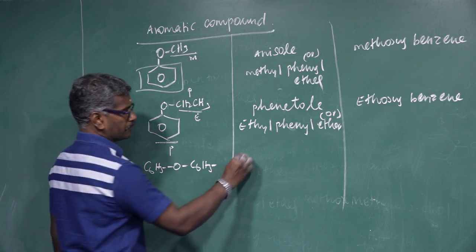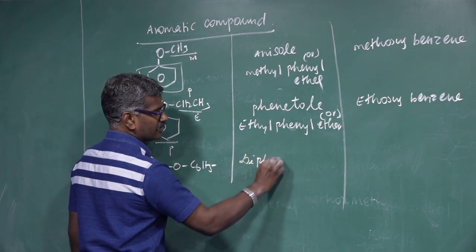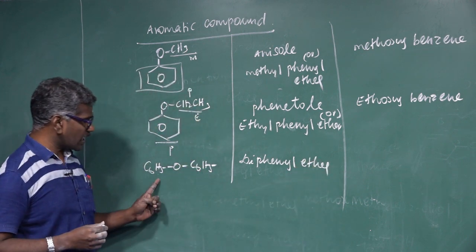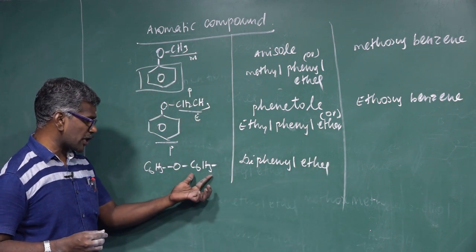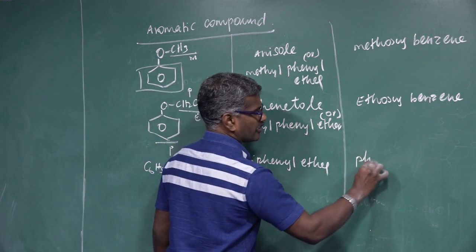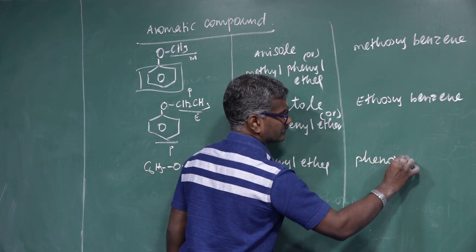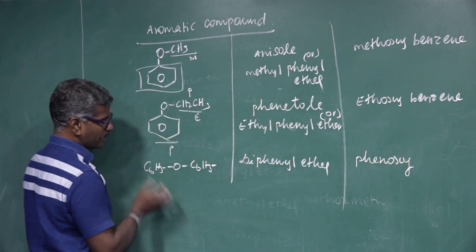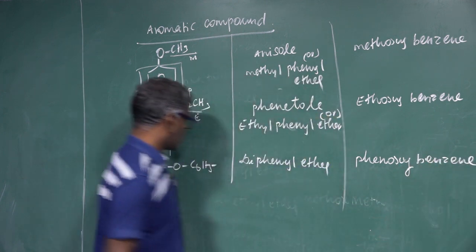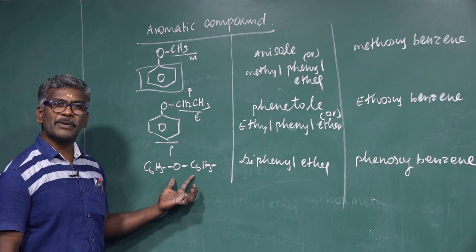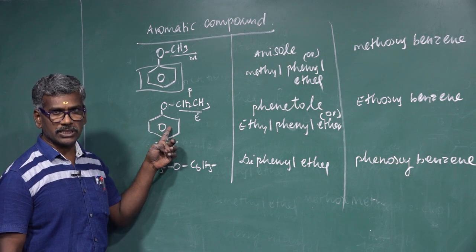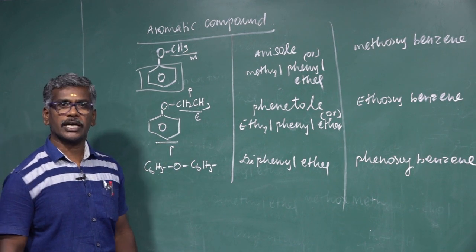Here, two phenyl groups, diphenyl ether. Any one of the phenyl groups acts as a substituent, and the other one is the word root. So, phenoxybenzene. This one is an example for simple aromatic ether. These two are examples for mixed aromatic ether. Next, we discuss aldehyde.